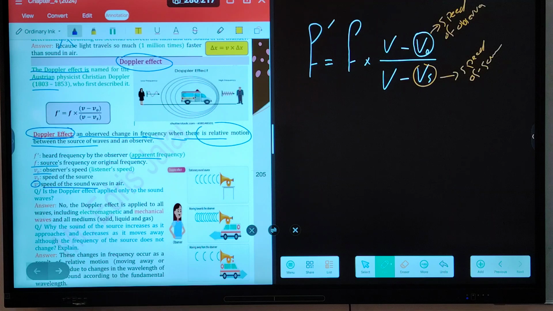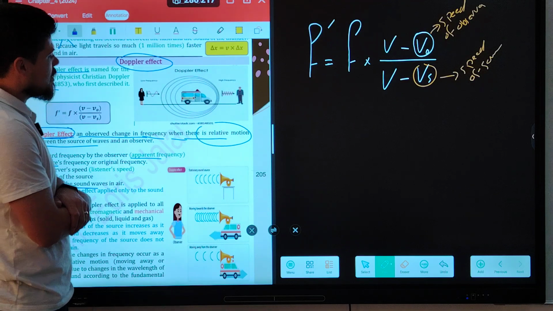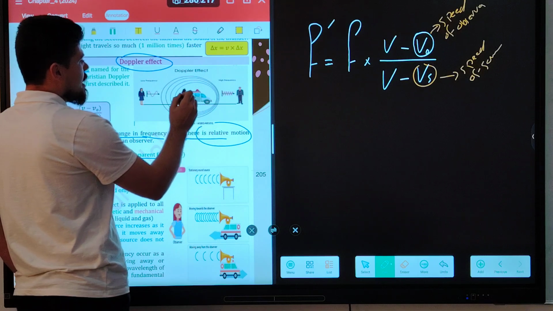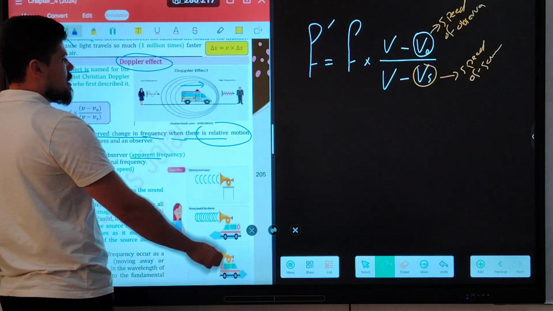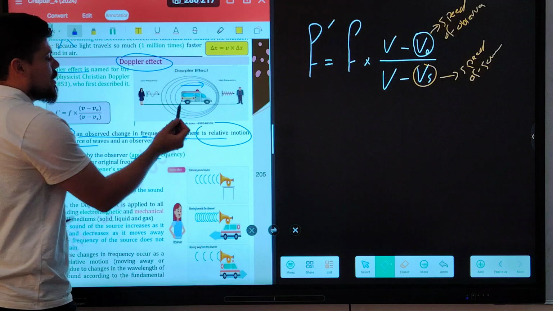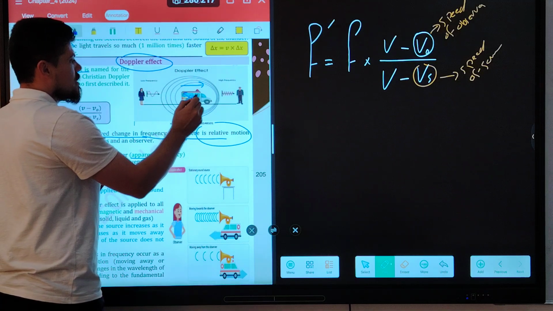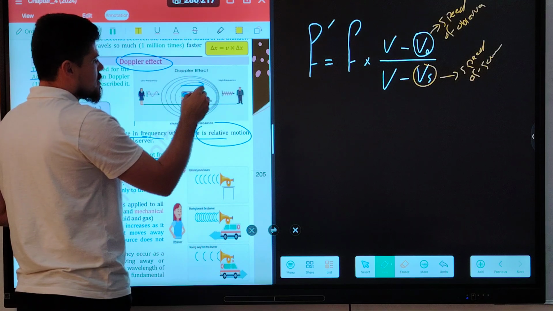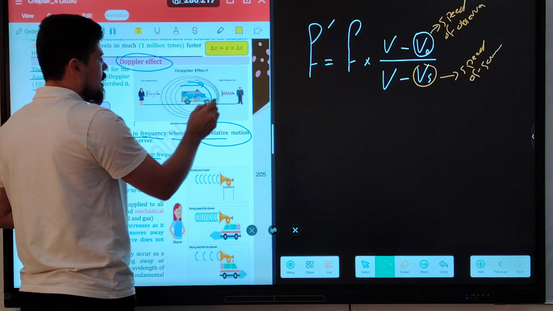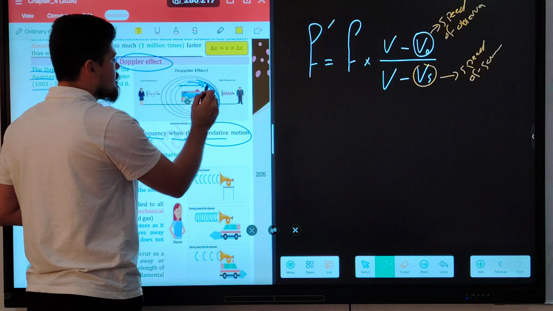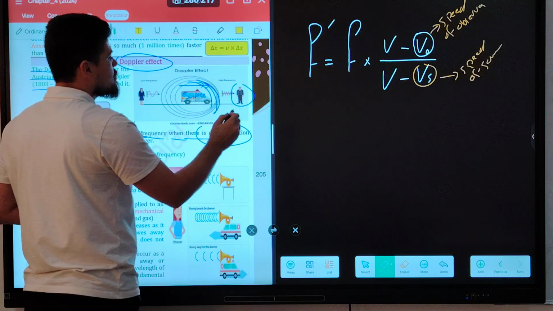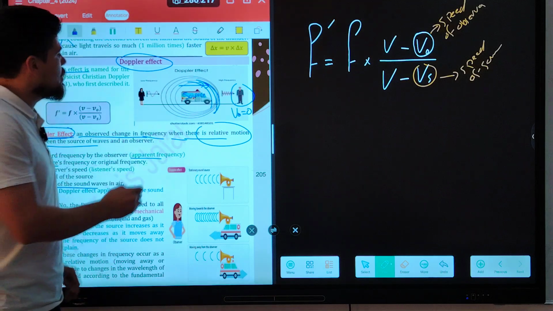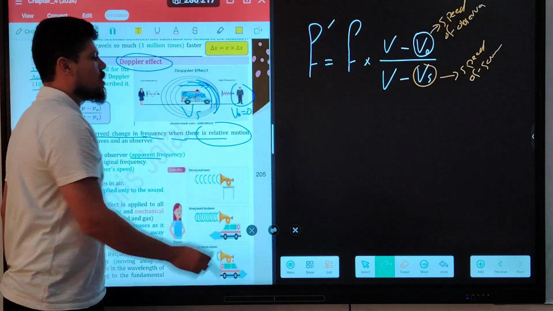Okay? The Doppler effect will occur, for example, when this ambulance, its siren, is moving toward this man. What is this? This is the source, guys. This is the source of the sound. When the siren is sounded by the ambulance, and the ambulance is moving toward the observer, the observer is at rest. Speed of the observer is 0. And the speed of the source, vs, is approaching the observer.